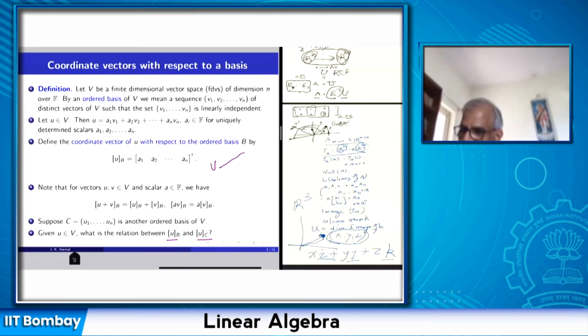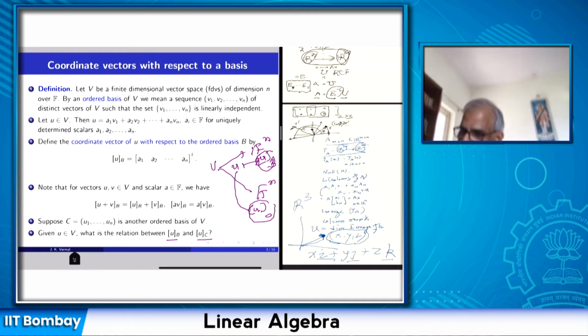So from V, I have two pathways, Fn and again Fn. So here I take u and map it to the coordinate vector of u with respect to B, but I can take another basis C, and associate the coordinate of u with respect to C. So what is the connection between this vector and this vector?